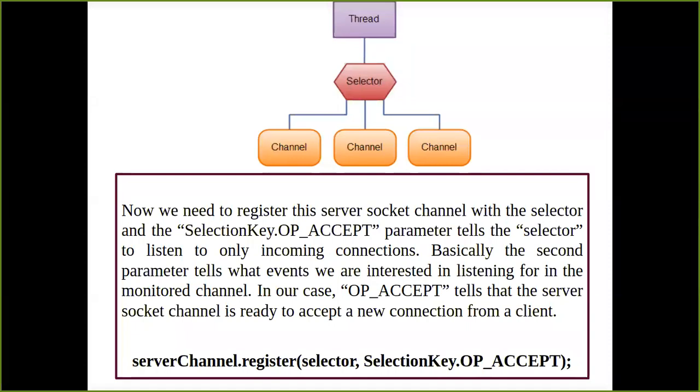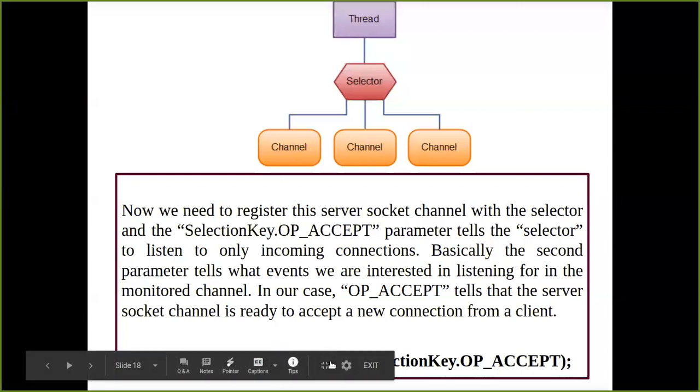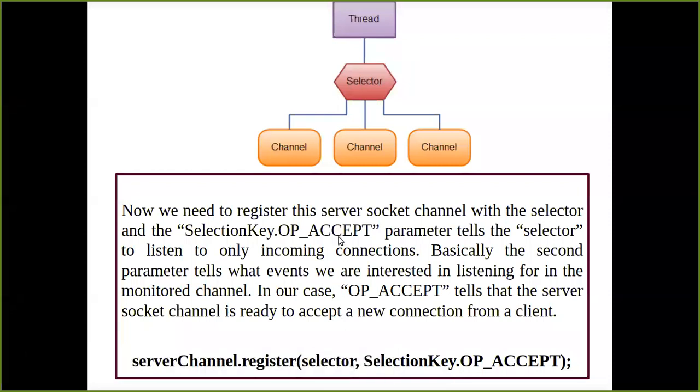Okay, and what method do you have to use to register the server socket channel? That is the register method. And inside the register method, what are you going to write? The object of your selector interface. If you remember in the last slide, we have created an object, that is what? Selector. So for example, consider ABC of your selector interface. So what is going to be replaced over here? ABC. But in the last slide it was written as selector, so I am writing selector over here. And you have to write that parameter, that is what? SelectionKey.OP_ACCEPT.